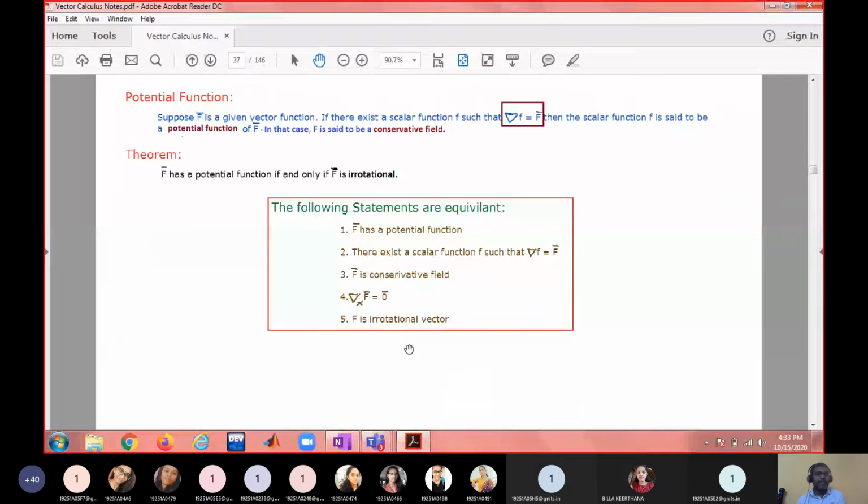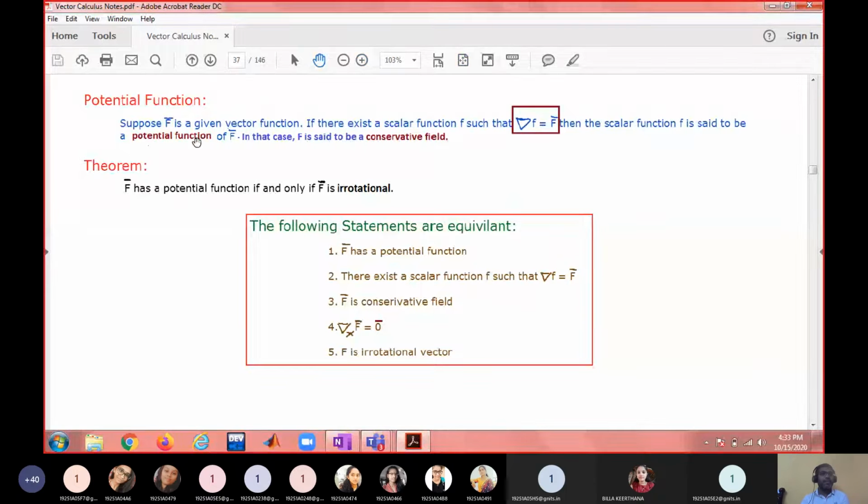So now the next topic is about potential function. What do you mean by a potential function? If you are given a vector function f bar, if there exists a scalar function f such that gradient of that scalar function equals the given vector function f bar, then the scalar function is said to be a potential function of the given vector function. In that case the vector field f bar is said to be a conservative field.